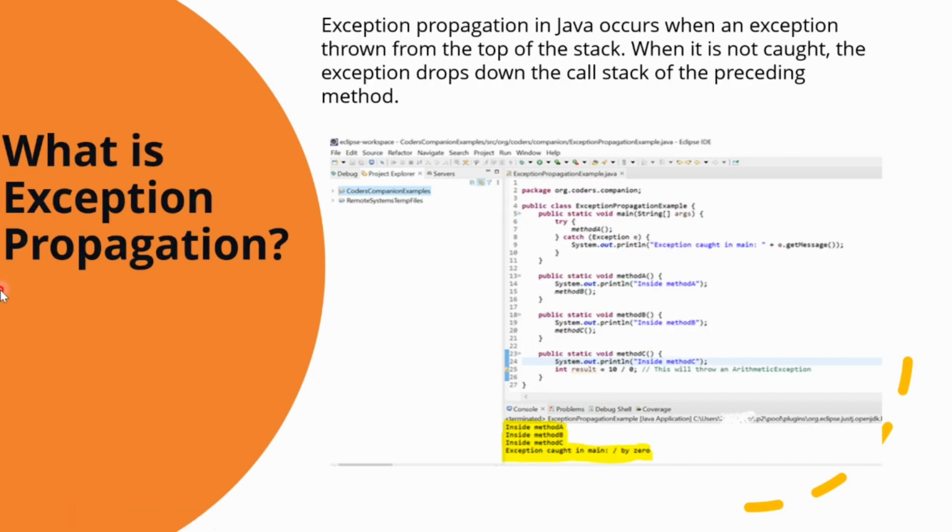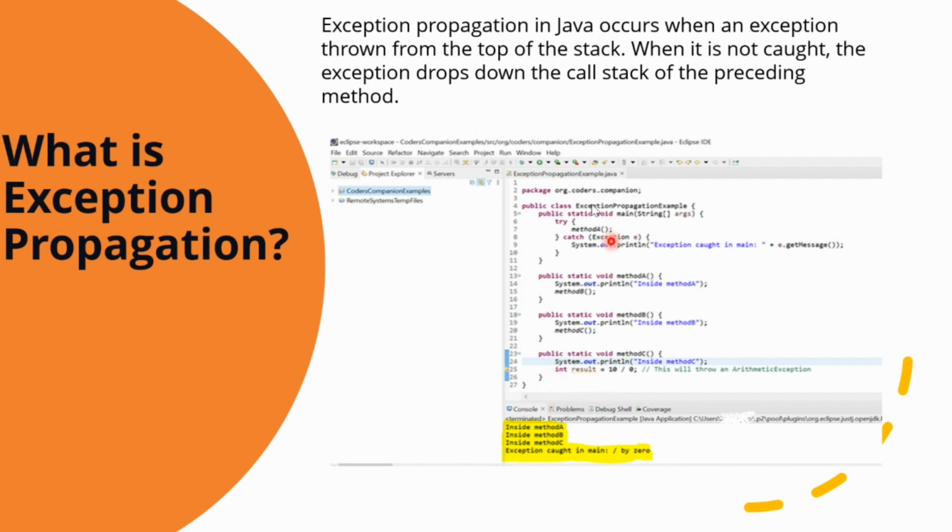The next question is what is exception propagation? Now exception propagation in Java occurs when an exception is thrown from the top of the stack. When it is not caught, the exception drops down the call stack to the preceding method. Now, from the example, you can see that method A is the main entry point and it calls method B. I have defined method A over here and it is calling method B. Now, method B is called from method A and it calls method C. See this on line number 20, it is calling method C. So, method C contains the code that intentionally throws an arithmetic exception by attempting to divide by 0.